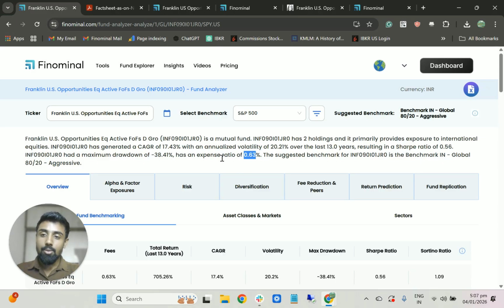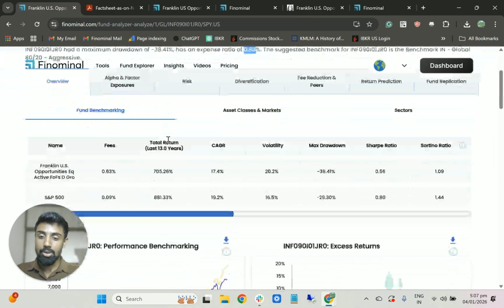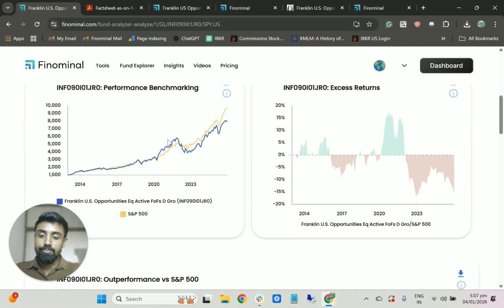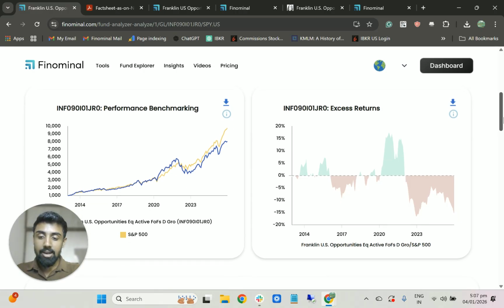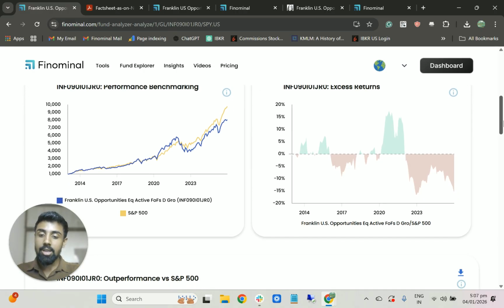So let's start with a basic benchmarking analysis. So it's a US opportunities fund, right? Since it's a US fund, it's fair to compare this fund against the S&P 500, which is the basic benchmark in the US. As you can see, when you compare this Franklin U.S. equity active fund of fund to the S&P 500, over the last 13 years, it hasn't generated any value.